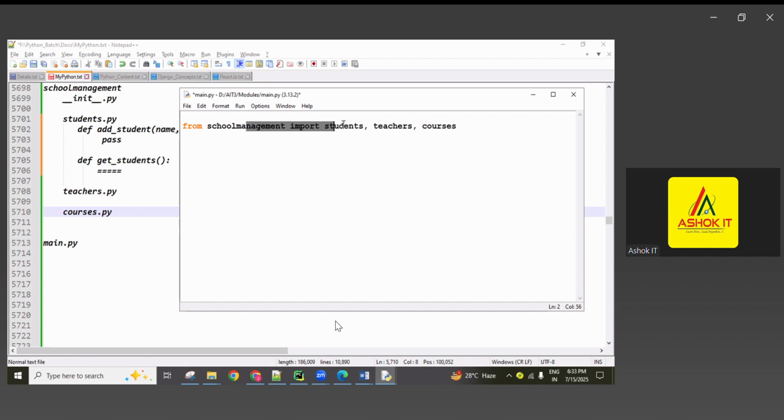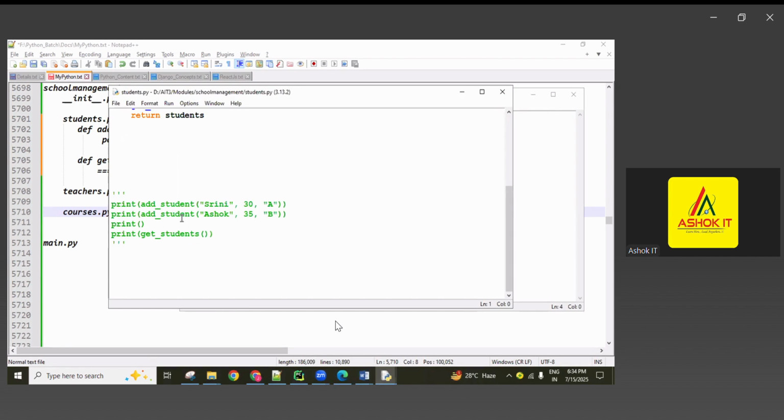If this line is looking too lengthy, then you can break it like this also, guys, no problem. Okay, in between the parentheses, you can write it. Okay, so now I import all 3 modules. In every module, two functions are there. All those functions we are able to use. Okay, so now coming to the students module, here I commented.